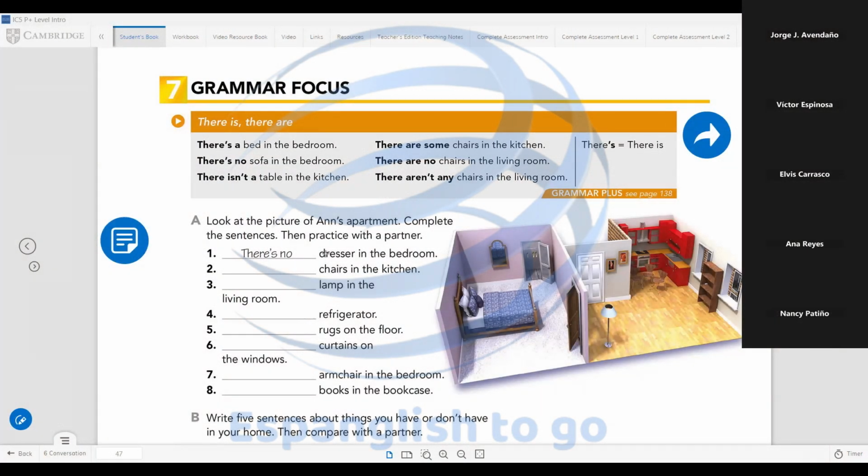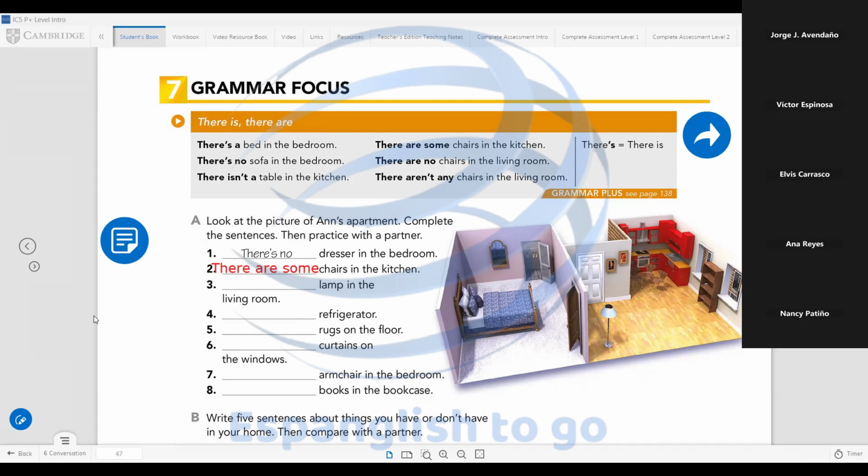Perfect, guys. Let's check the answers. George, what do you have for number 2? "They are chairs in the kitchen." Okay, we can say there are. Remember, it's not they, it's there. There are some. "Some" is an indefinite number. Maybe 2, maybe 3, maybe 4. There are some chairs.